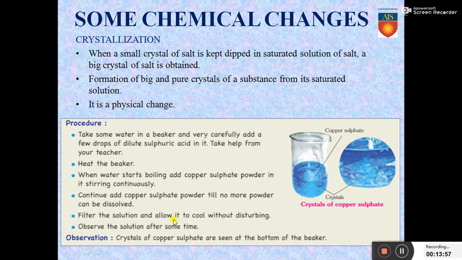Filter the solution and allow it to cool without disturbing. Observe the solution after some time. After some time, what are we going to see? We will see that crystals of copper sulfate are seen at the bottom of the beaker. So the copper sulfate crystals that were not dissolved in the water will accumulate together and form a bigger crystal of copper sulfate. This can easily be done in the laboratories.